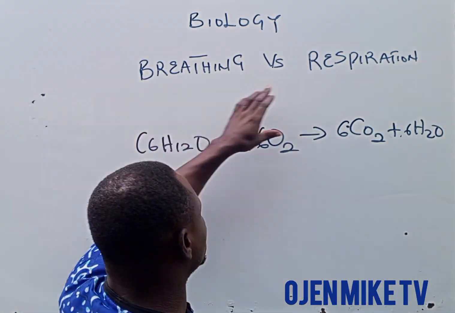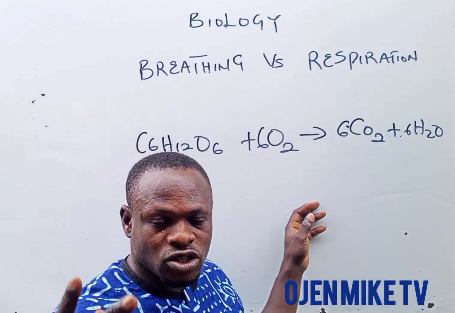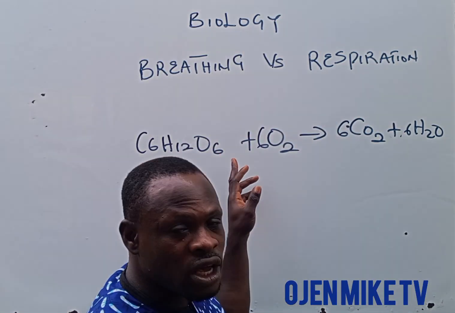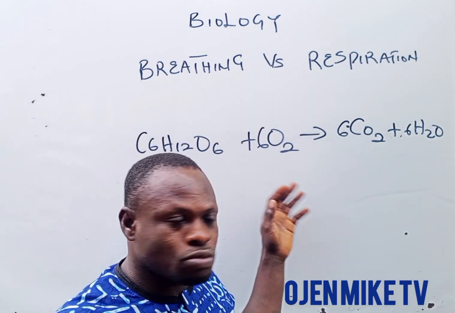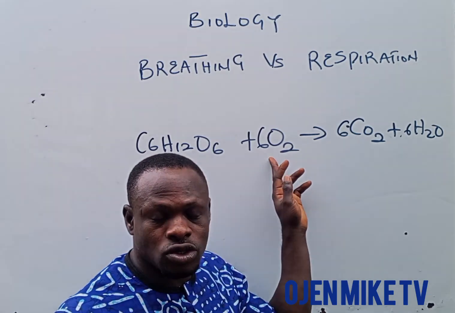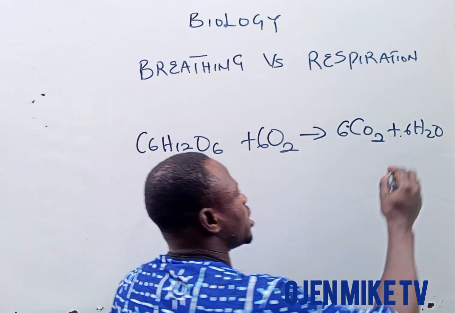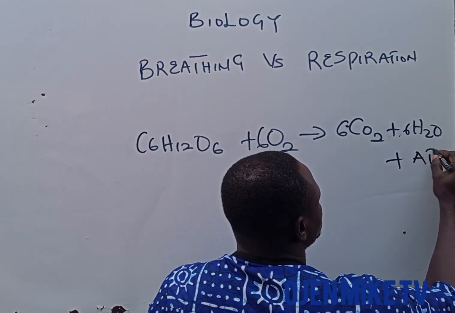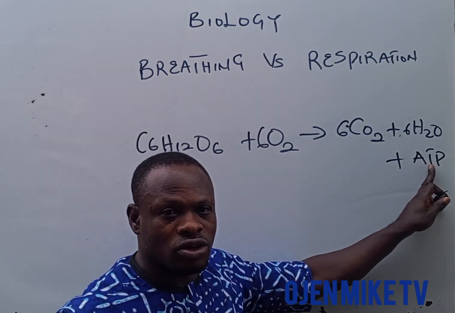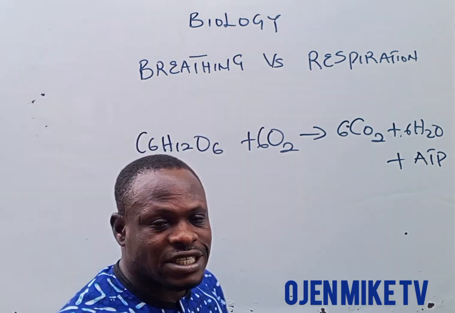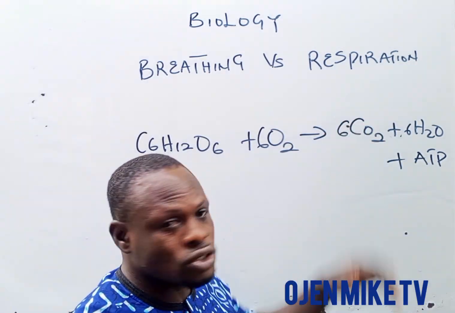So now, remember, respiration happens in two phases. We have aerobic and anaerobic respiration. This equation that I've just drawn here is aerobic respiration, because it is a type of respiration that uses oxygen to break down glucose to release what? To release energy. So remember, ATP. Energy is being released, that is, adenosine triphosphate. So breathing is simply an external process, while respiration has to do with what?